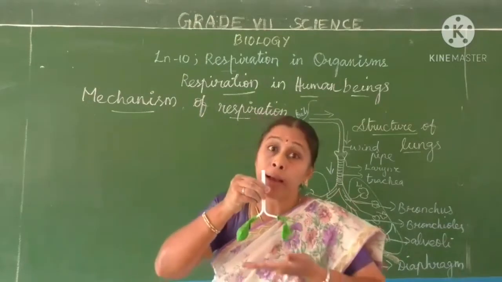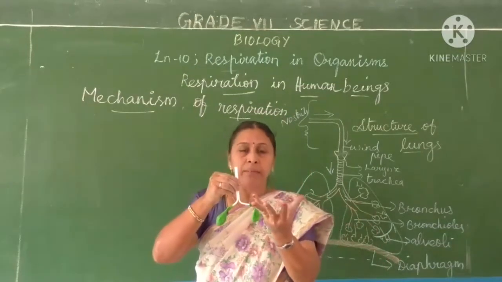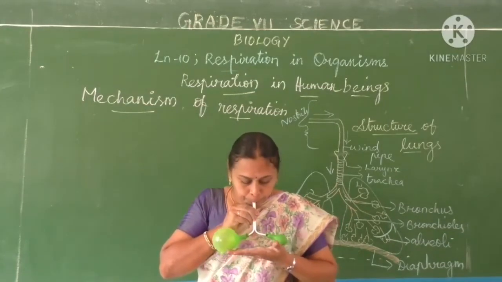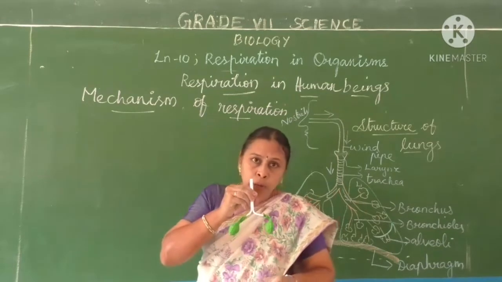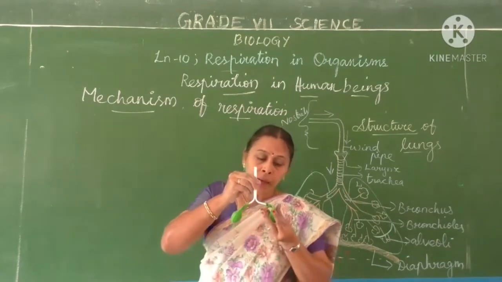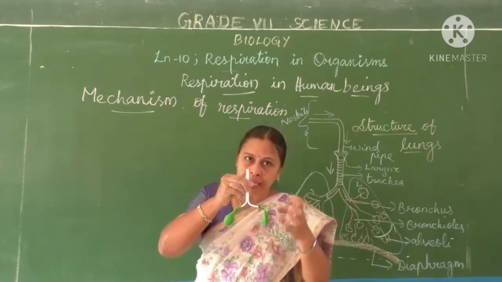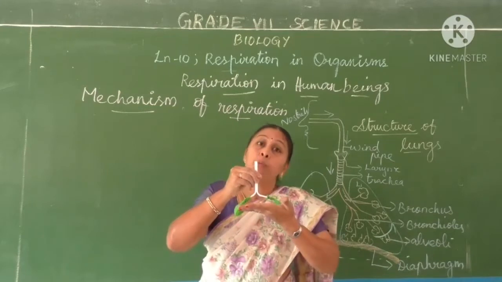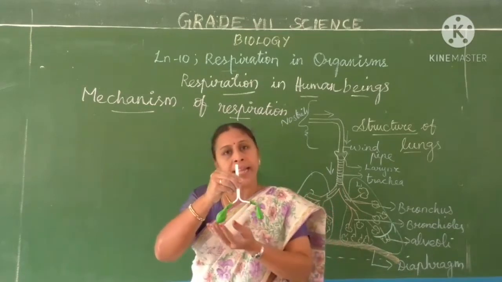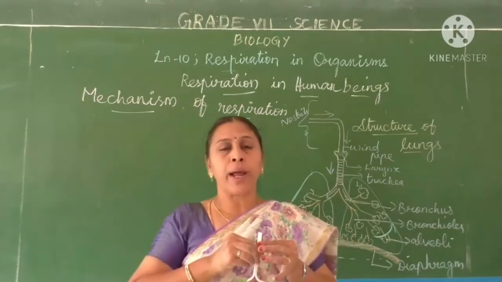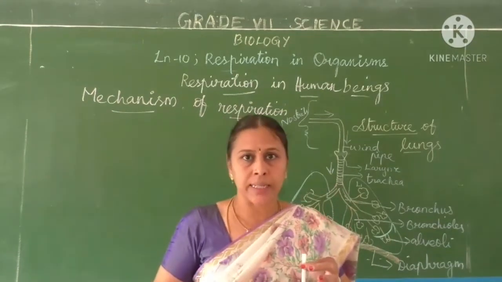When the balloon rises, that means when the lungs expand, the diaphragm will move down and the rib cage moves forward. When the lungs shrink, that means contract, the rib cage will move backward and the diaphragm will move up as the volume decreases. By using the simple experiment, you can understand the function of the lungs.